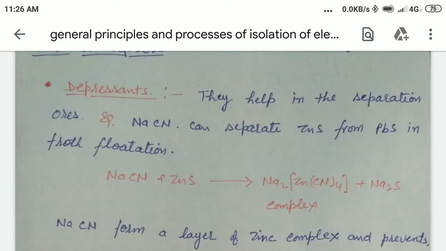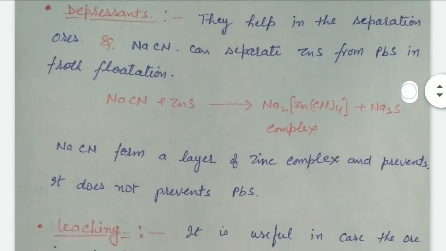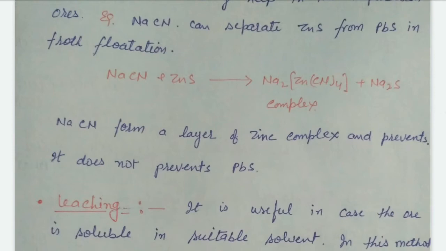When two sulfide ores are intermixed in the process of froth flotation, the depressant helps to prevent one sulfide ore. For example, NaCN or KCN are the common depressants we use. NaCN plus ZnS forms a zinc cyanide complex, which forms a layer of zinc complex and prevents the ZnS from floating.